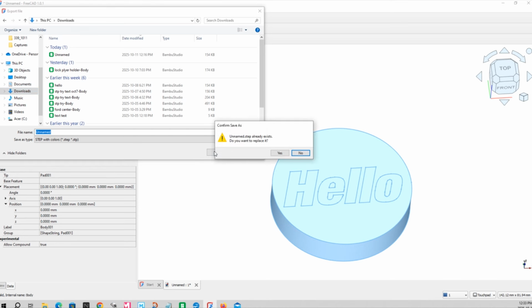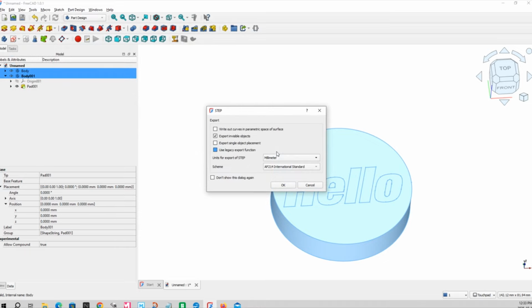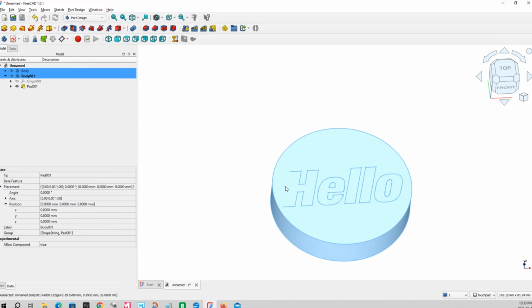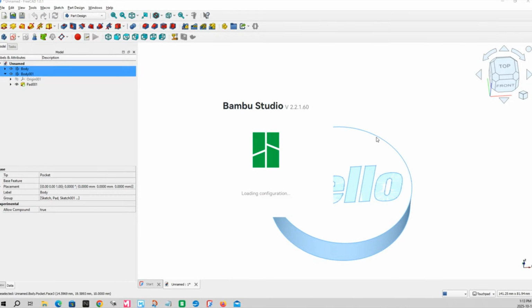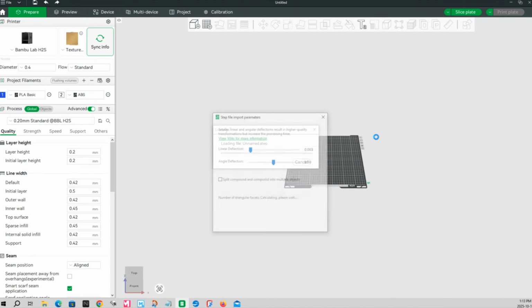Okay, so just pick your normal defaults.